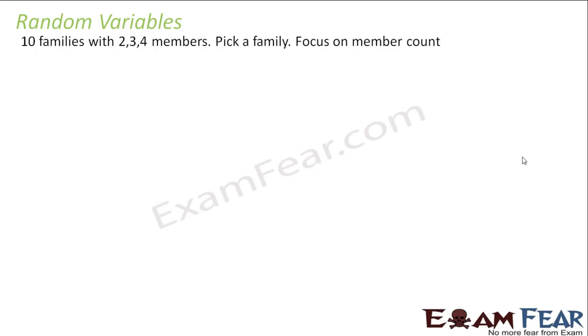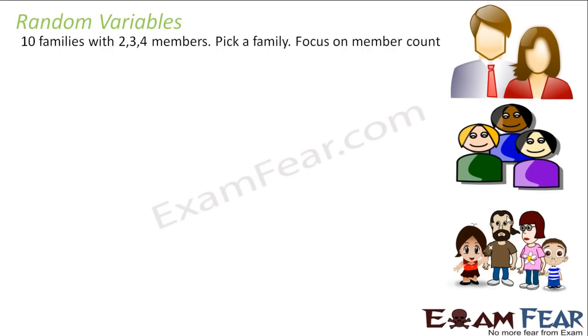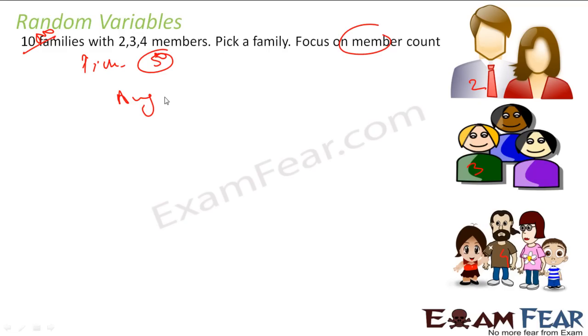One more example can be families with 2, 3, 4 members each. Here you pick a family and we are focusing on member count. For example, there are 3 families with 2 members, 3 members and 4 members. We can pick one of these and we are focusing on the number of members in the family. Let's suppose instead of 100 there are 1000 families. We pick some 50 families and we want to find the average member count.